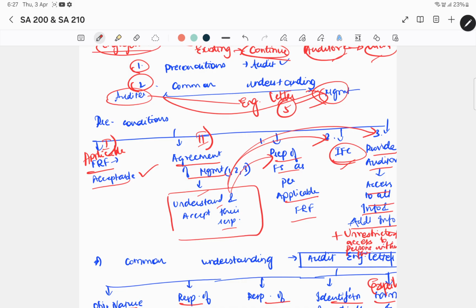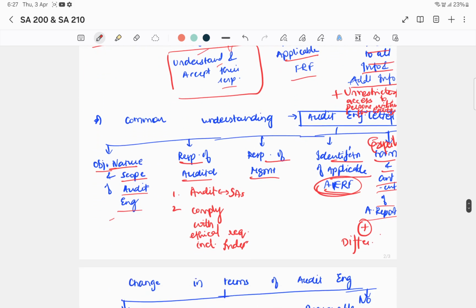So two main things to be ensured before we accept or continue with engagement. One thing, preconditions, which includes two main points. Applicable FRF will have to be acceptable, and second is management will have to understand and acknowledge their responsibility with regard to preparation and presentation of financial statements, devising the internal financial controls, and to provide the auditor with access to all information, additional information.